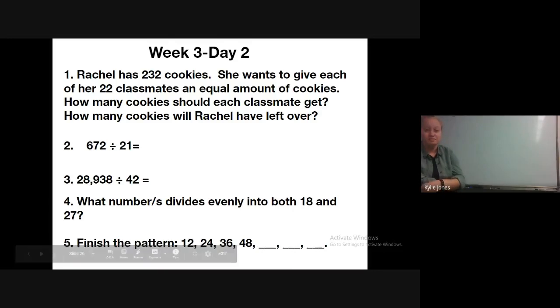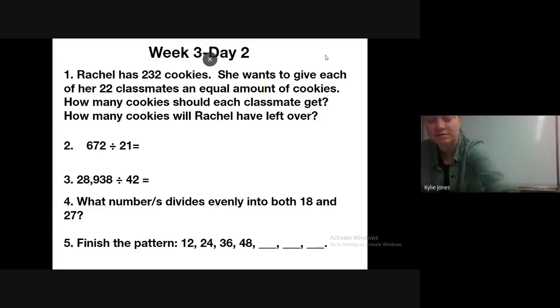So remainder. Number 2, you're just dividing. Same with number 3, doing your long division. Number 4, what number or numbers will divide evenly into both the number 18 and 27. And then number 5, finishing the pattern, 12, 24, 36, 48. What are the next 3 numbers? So I'll put on a little bit of music and I'm going to give you guys 8 minutes on my phone.